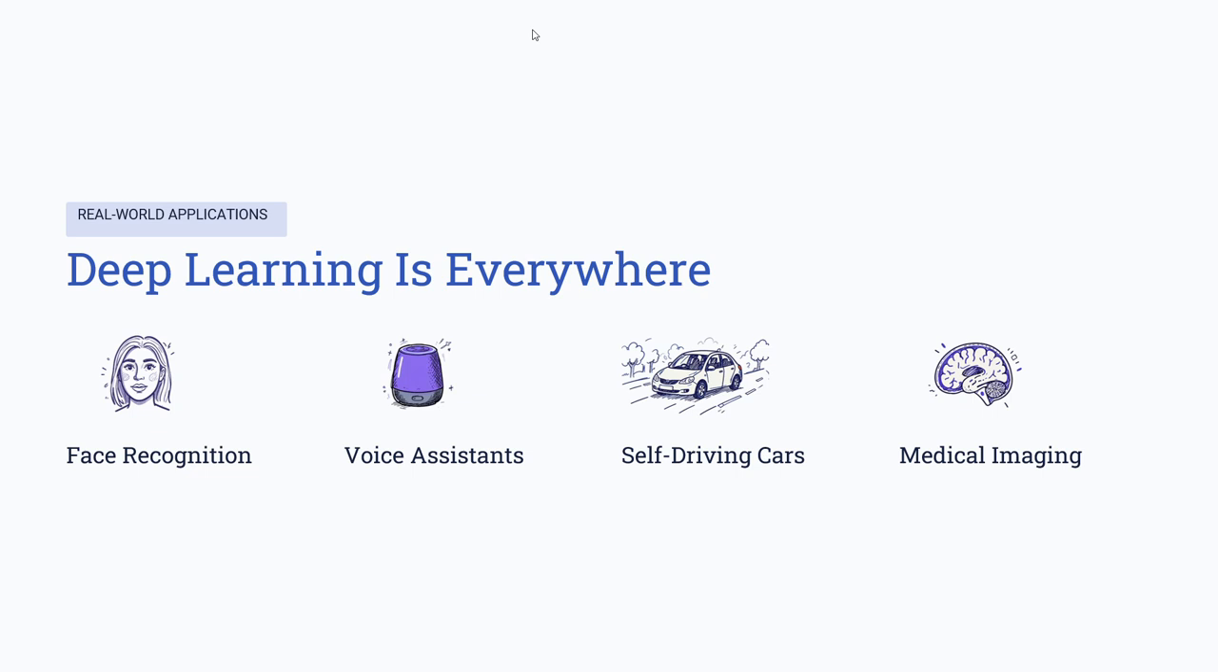Deep learning is everywhere around us. Face recognition helps unlock smartphones and identify people in photos. Voice assistants like Siri, Alexa understand spoken commands. Self-driving cars use deep learning to detect roads, vehicles, and pedestrians. Medical imaging helps doctors identify diseases from X-rays, CT scans, and MRI scans. Many modern AI systems rely heavily on deep learning.